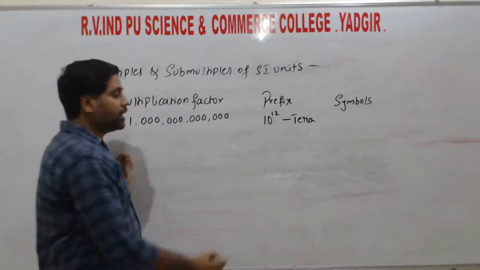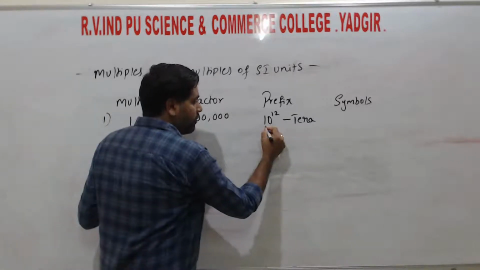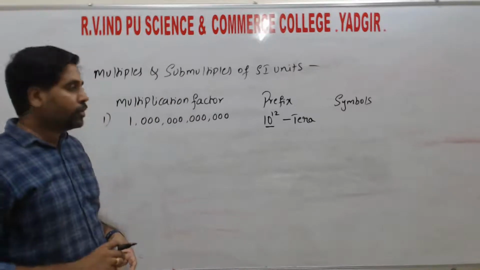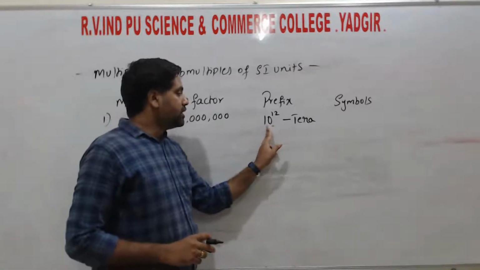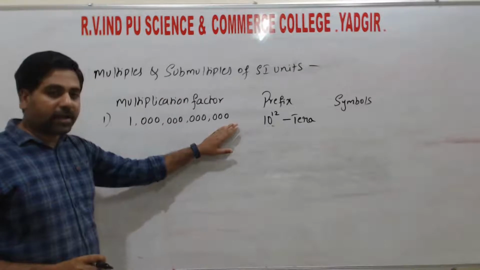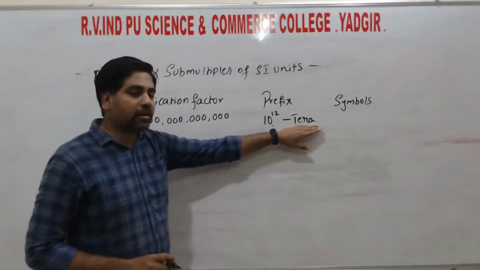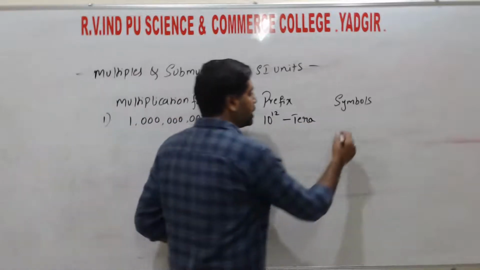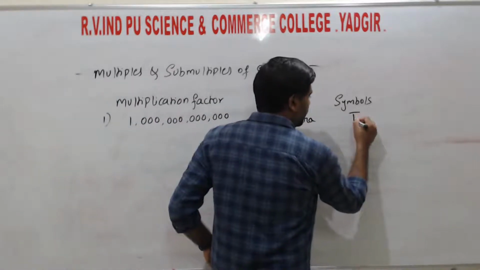Tera is nothing but the value 10 to the power of 12. So instead of mentioning this huge multiplication factor directly, we can write it as tera. The symbol of tera is capital T.